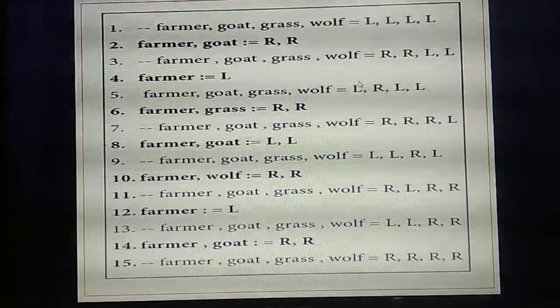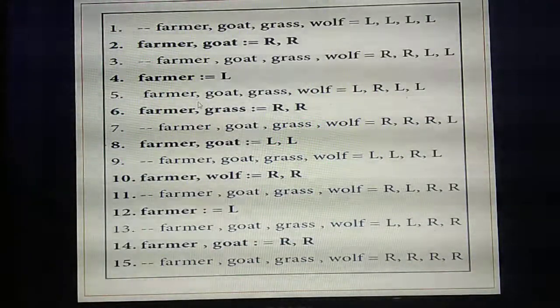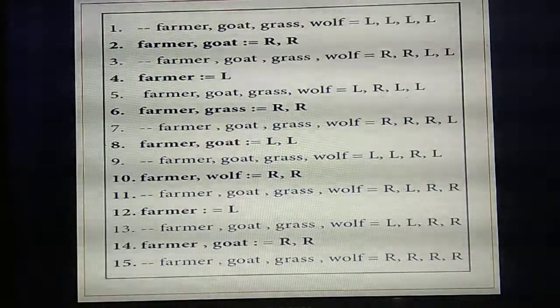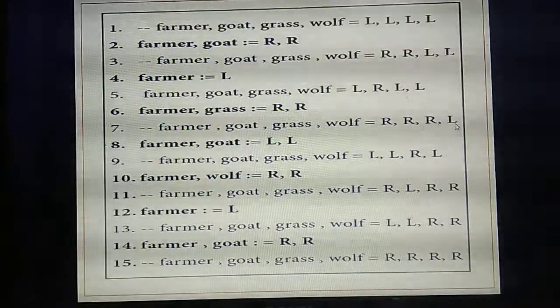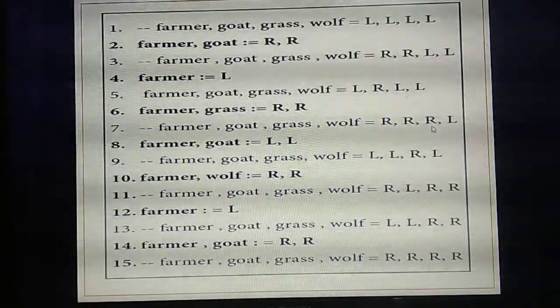So the farmer remains on the left side. Then the farmer carries the grass to the right side. So of all the things, only the wolf is left standing alone on the left side. But the goat is standing along with the grass, which means the goat will eat the grass.